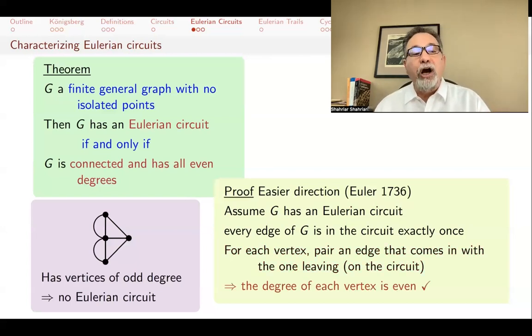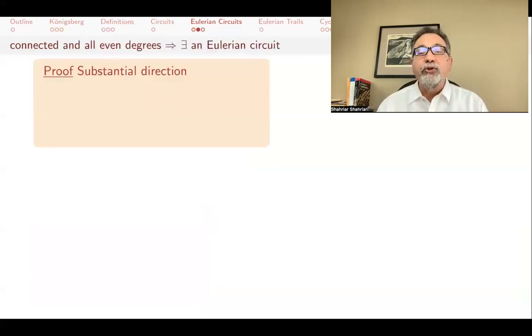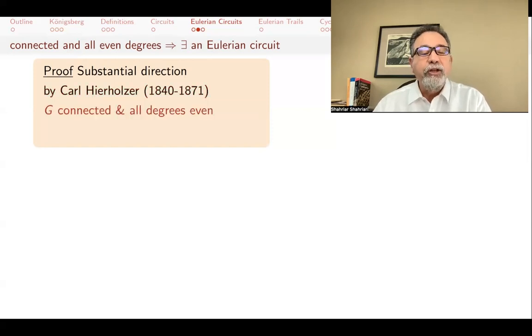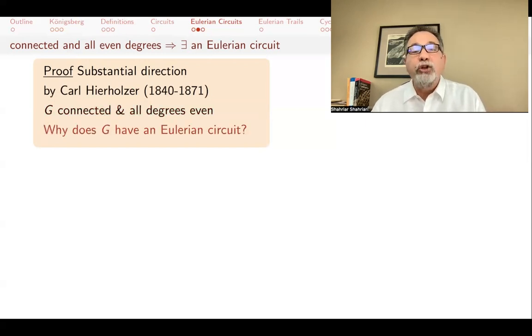Now we have to prove the other direction. The other direction is the more substantial direction, and it took about 100 years for Karl Hierholzer to prove it. In fact, his paper was published after he died, somewhat young. He died when he was 31. He would not have guessed that more than 150 years later, we would be talking about him and his result. So this time we have that G is connected and all degrees are even. And the question is, if that's all you know, why will you have an Eulerian circuit?